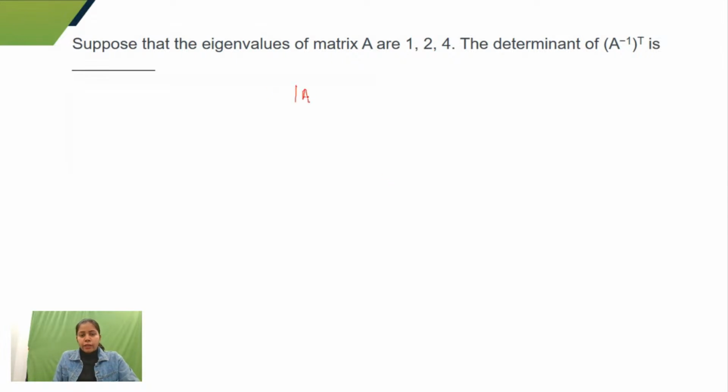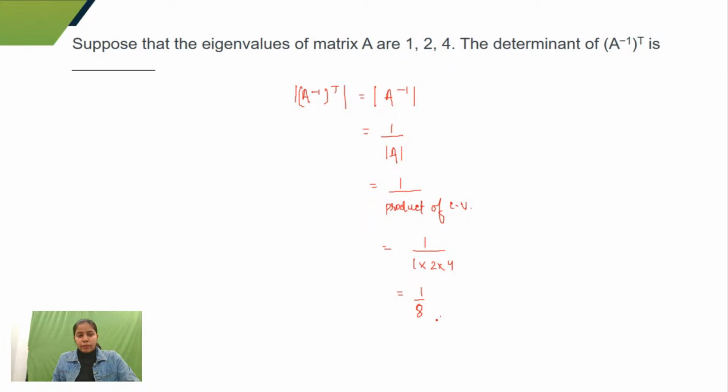In this question, we have to find out the determinant of A inverse transpose. So we know that the determinant of A transpose is equal to the determinant of A. So can I write down the determinant of A inverse? And the determinant of A inverse would be 1 by the determinant of A. And the determinant of A is what? The product of eigenvalues. So I can write down here 1 by 1 into 2 into 4. That is 1 by 8. So 1 by 8 is the answer. You can write this in decimal to fill up the blank place.